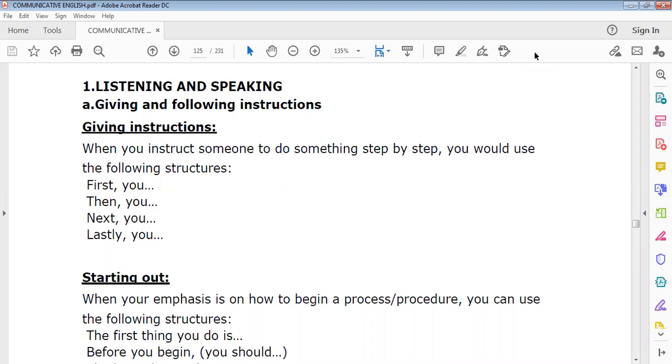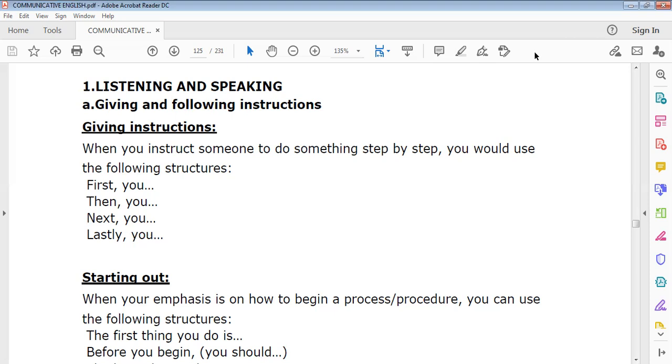In our day to day life, surely we must have come across many instructions, and you must have listened to a lot of instructions, and you would be in a position to give a lot of instructions too. Let's know what the basics of giving and following instructions are. Okay, what is giving instruction?